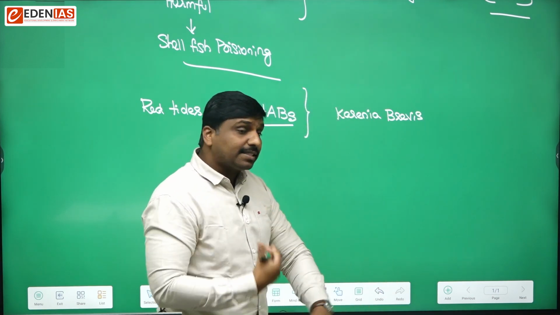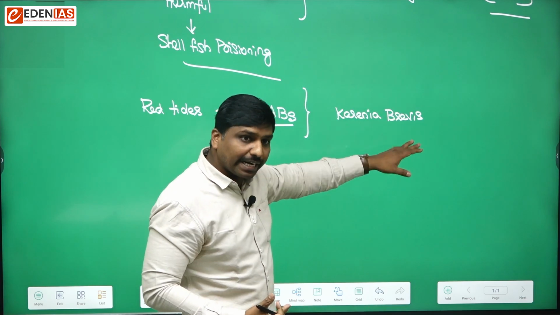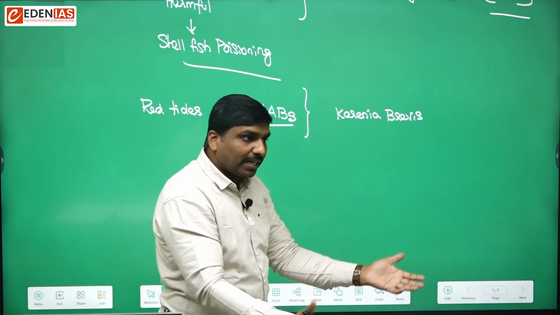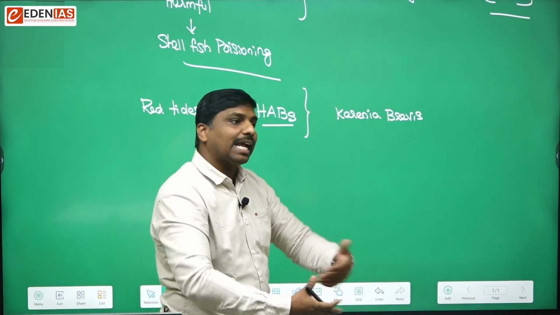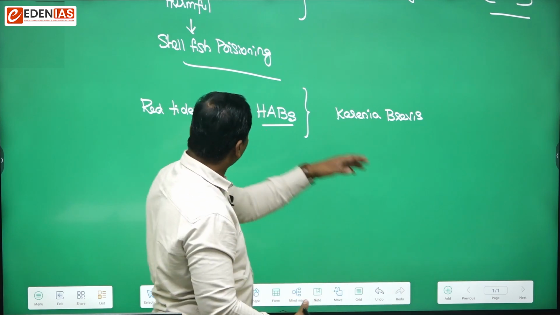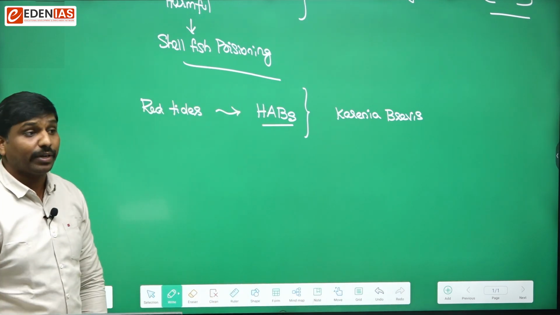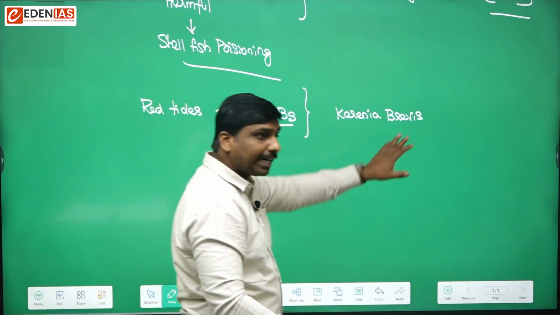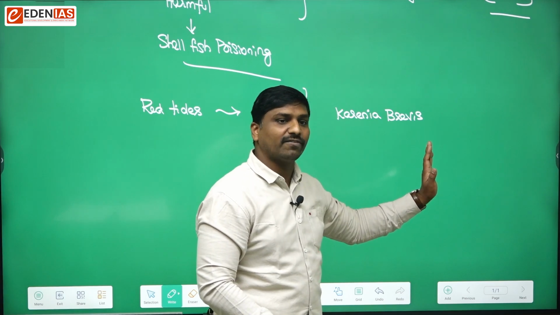Due to excessive growth of Karenia brevis, the entire surface of that coast became red, and thus we have named it red tides. Red tide is not a normal tide. It's a type of algal bloom.